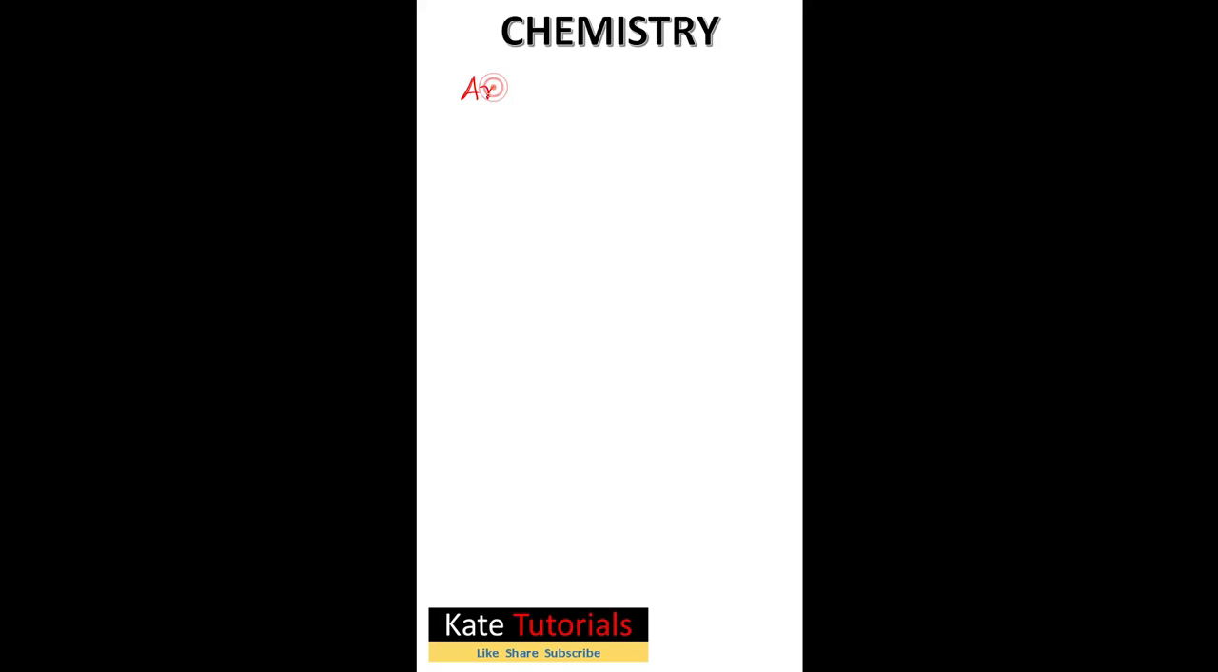A molecule becomes aromatic only when it satisfies these four conditions. One is it should be cyclic. Second one is it should be planar. Planar means its hybridization should always be sp2 or sp, right? Only then it will be planar. The third condition is it should have conjugation.